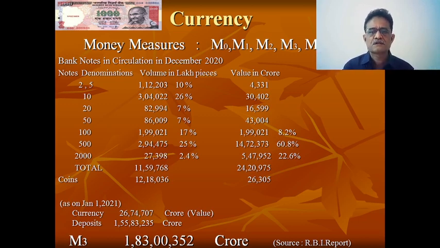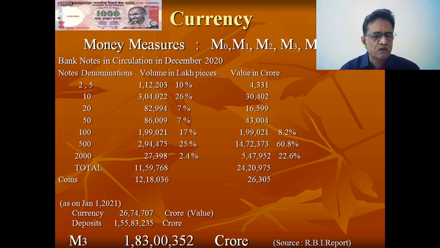So this may trigger you to think something more about it. I do not want to comment on that because the listeners are experts in this field, so they can imagine what will happen to rupees 2000 notes, what will happen to rupees 500 notes, and what will happen in the future.